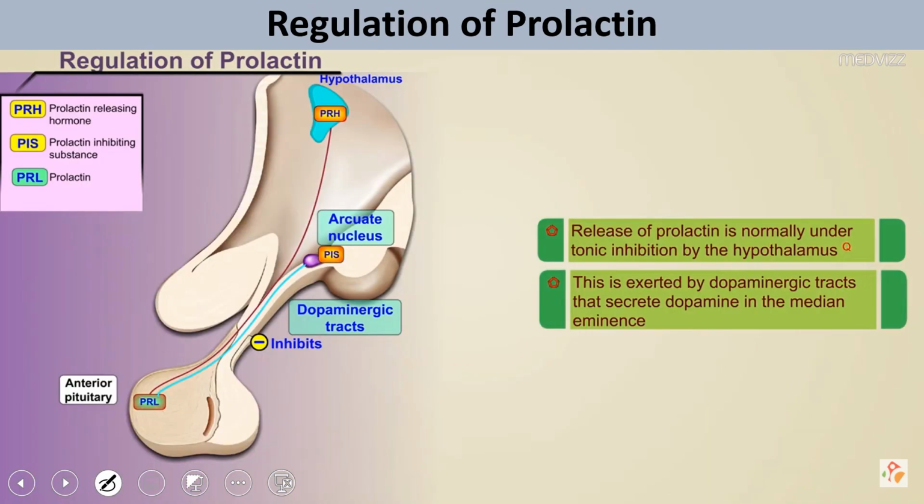How is this prolactin hormone regulated? You have already seen that there are two different factors, one for inhibition and one for secretion.